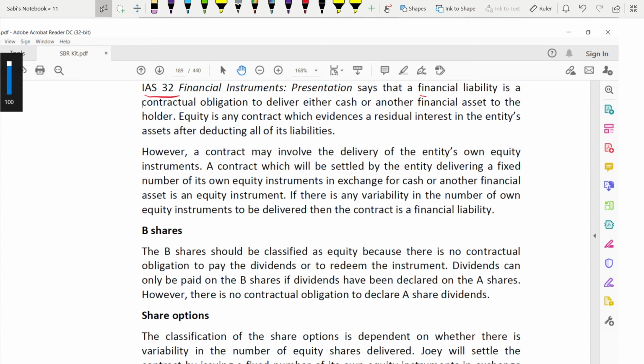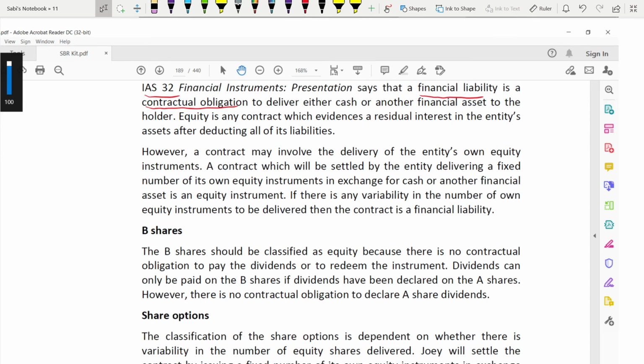This says what a financial liability is: a contractual obligation. Word by word I am giving you the definition, as given in the textbook also. A financial liability is a contractual obligation to deliver either cash or another financial asset to another holder. You either have to deliver cash or deliver a financial asset to another holder. That is known as a financial liability. The words contractual obligation have to be there when you are mentioning financial liability.